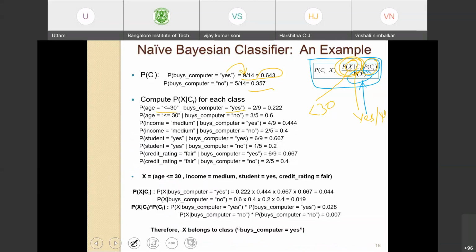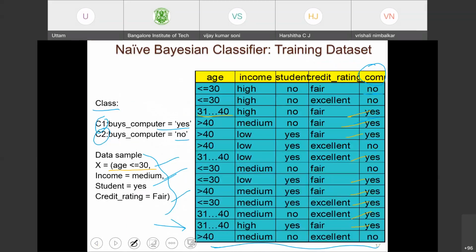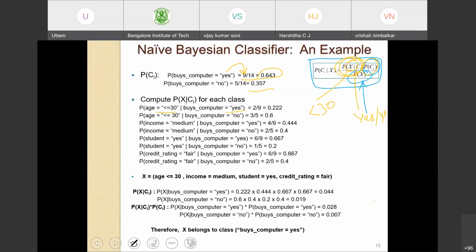Out of that, less than 30 are 5 cases in the table, of which 2 are yes and 3 are no. So 2 out of 9, which is 0.22, and for no, 3 out of 5, which is 0.6.